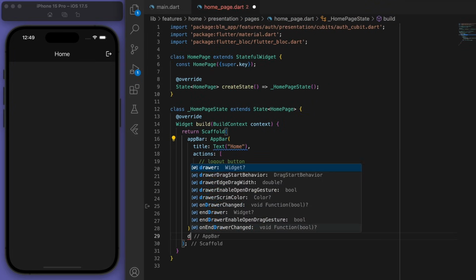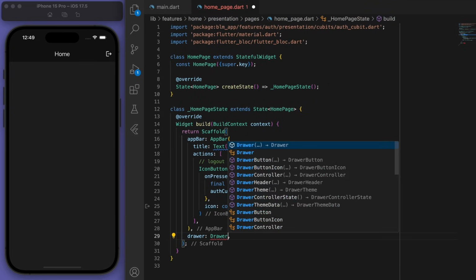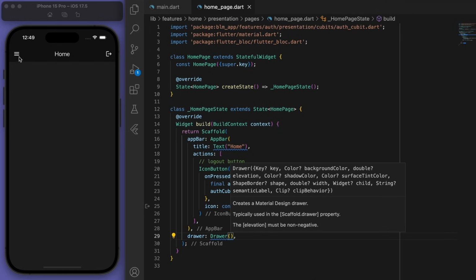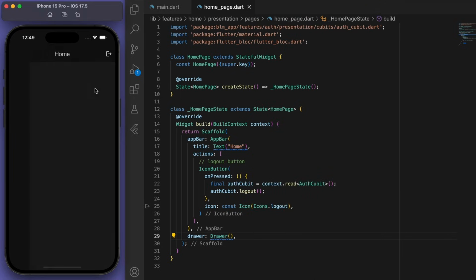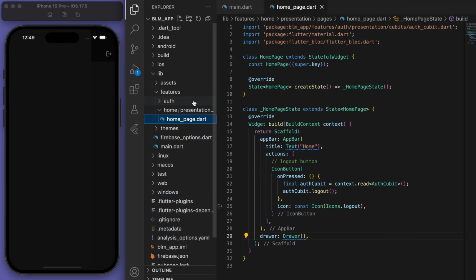And I want to create a menu drawer. So if you just put a blank drawer, you can see that menu icon on the top left, and it will open a blank drawer. So this one, again, I'm going to put in a new component, and this one is very general. So I'm going to create a component folder outside.